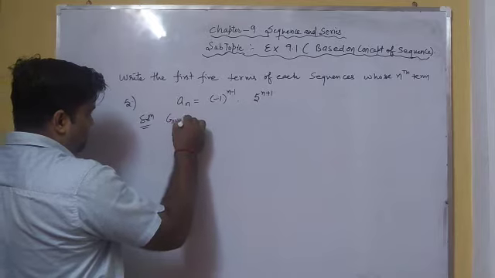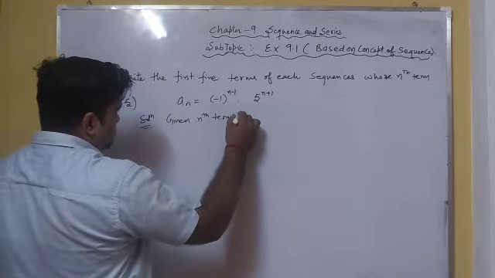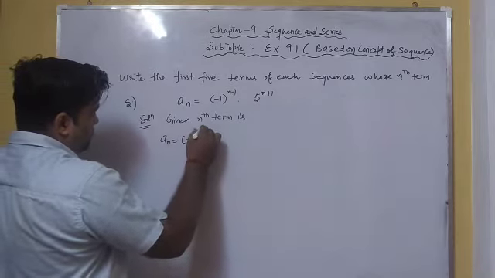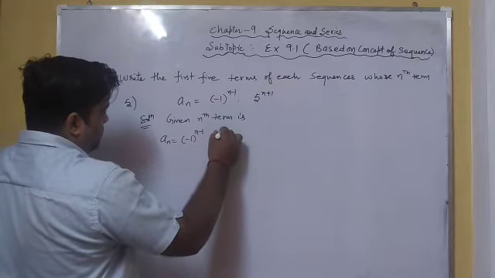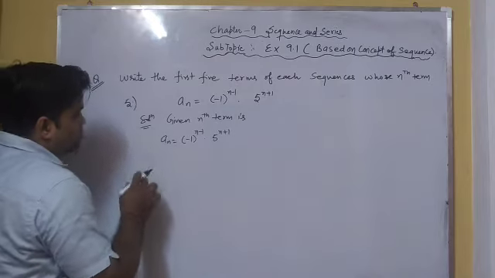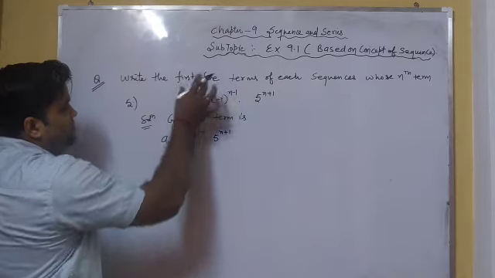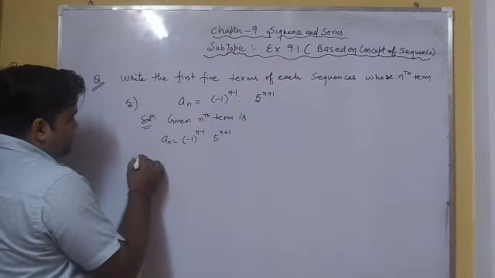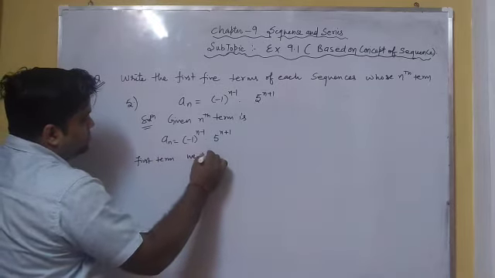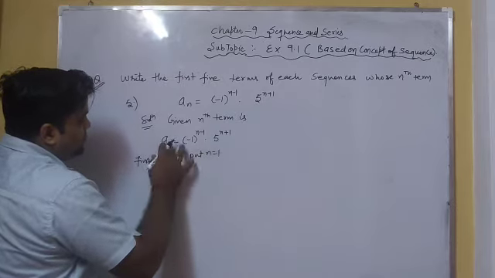Our given nth term is an equal to minus 1 raised to the power n minus 1 into 5 raised to the power n plus 1. Here n denotes the natural number, so we will take the value of n equal to 1, 2, 3, 4, 5 as we have to find the first 5 terms. So let us find the first term. For this we put n equal to 1 because n denotes the natural number.